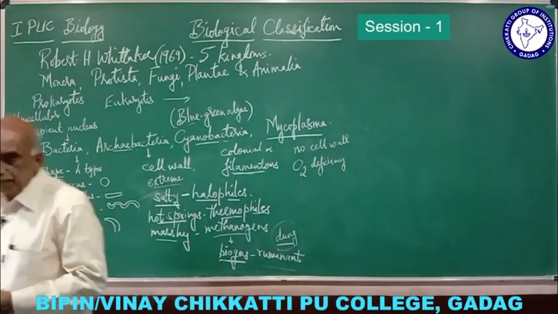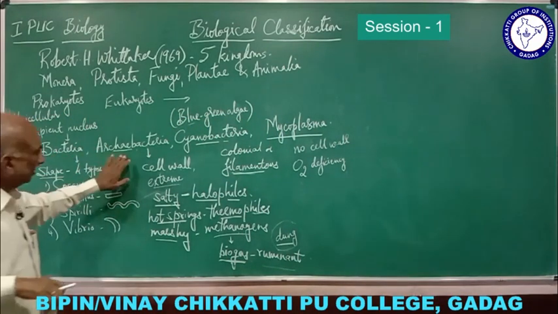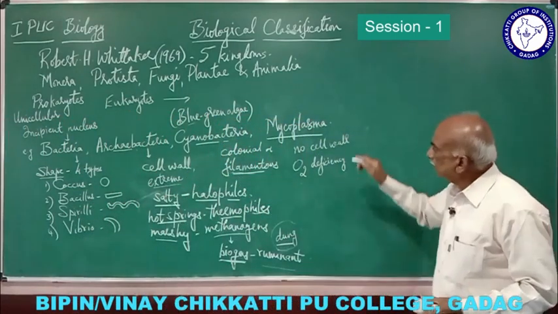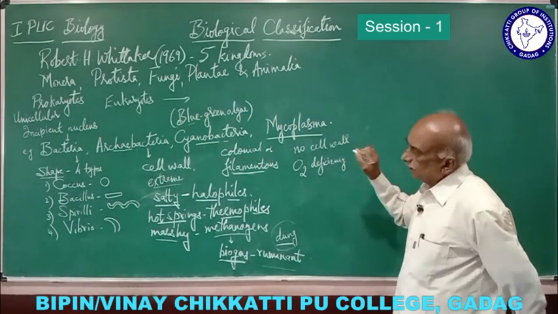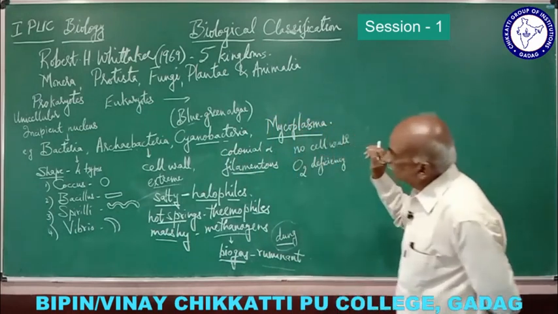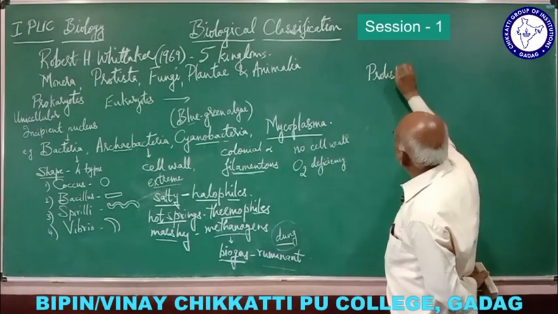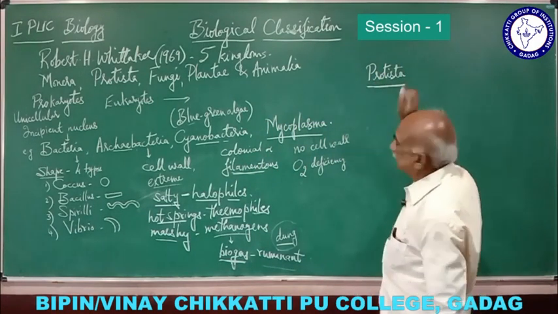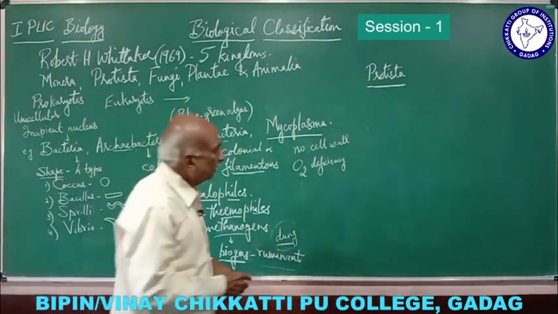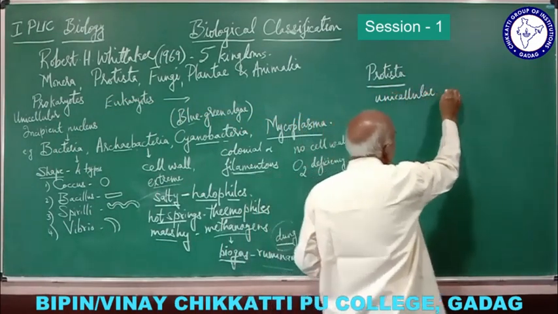So this is about monera. In monera we find bacteria, archaebacteria, cyanobacteria and mycoplasma. That is just a brief explanation of kingdom monera. Then if you come to the protista, just in brief, they are also unicellular organisms, but they are eukaryotes. So these are unicellular eukaryotes.